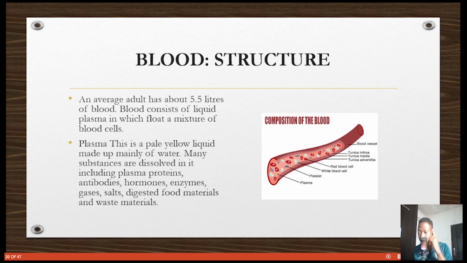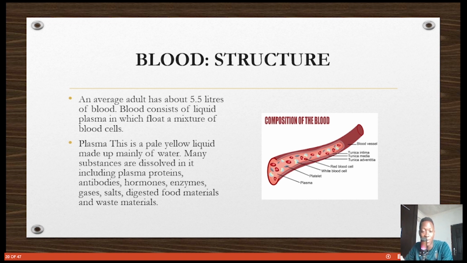So let's just look at the blood. In every average adult, there's about 5 to 6 liters of blood, average 5.5 liters. Blood consists of liquid plasma, which is about 90 something percent water, in which float a mixture of blood cells and nutrients and other things. What you see in blood is plasma, which is about 95 to 98%, and then blood cells. The plasma is a pale yellow liquid made up mainly of water.